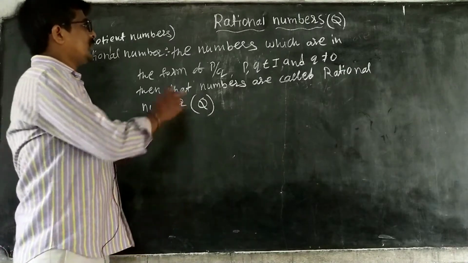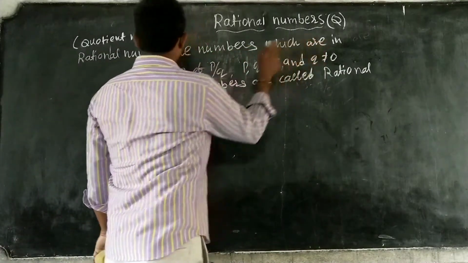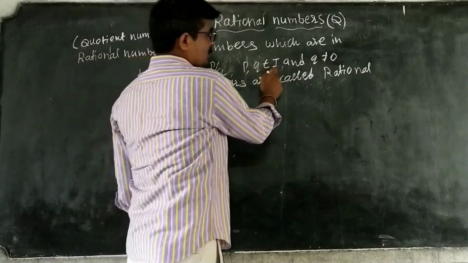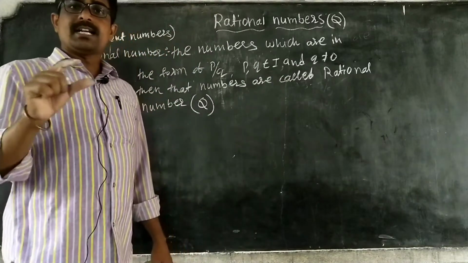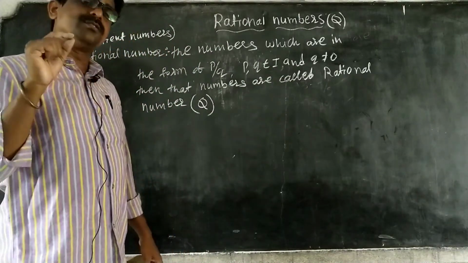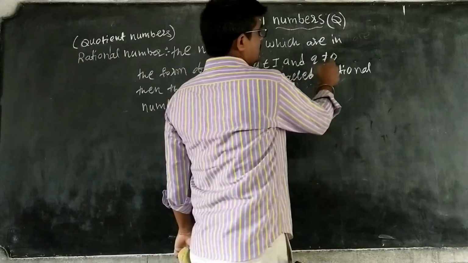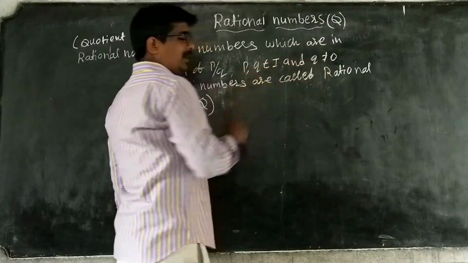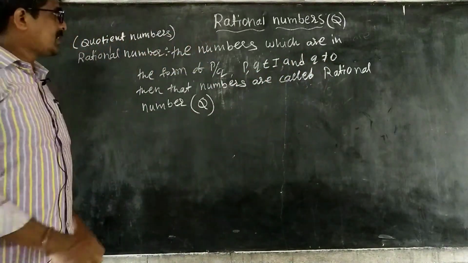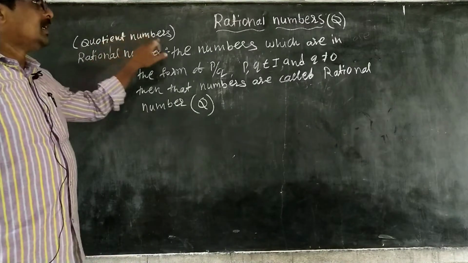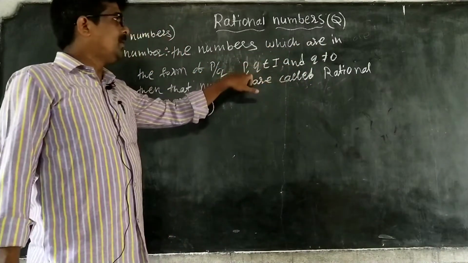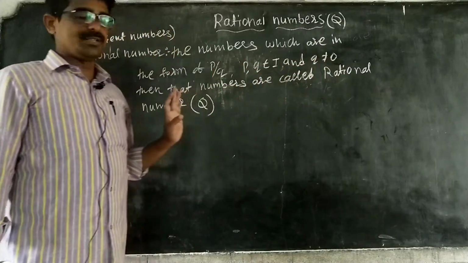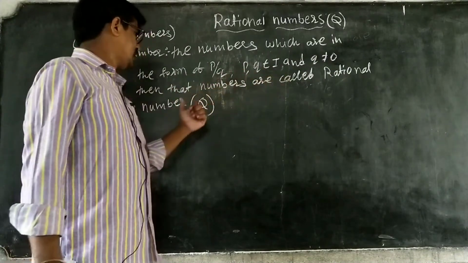You already know the numbers which are in the form of P by Q, where P, Q belong to I, meaning the set of integers, I or Z, and Q is not equal to 0. Then those numbers are called rational numbers, or quotient numbers.